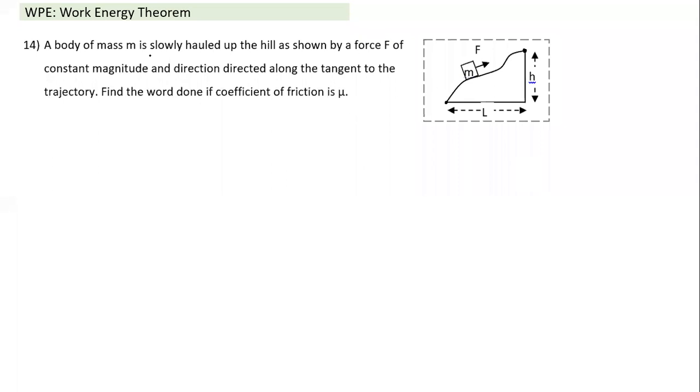So there's a force F. A body of mass m is slowly hauled up the hill, something similar to that, by a force of constant magnitude. So the force is always constant in magnitude, but the direction is along the tangent. Whichever the shape, the direction keeps changing depending on how the slope is changing. So the mass is moved from the lowest point from here to here.